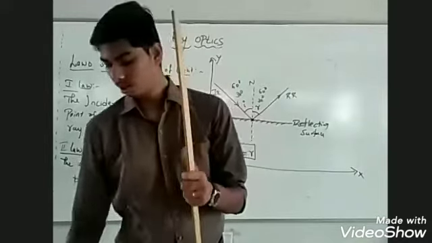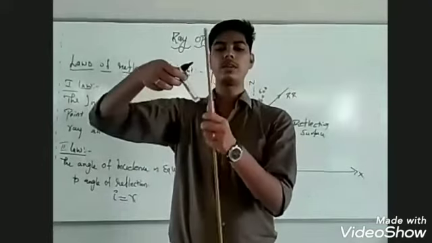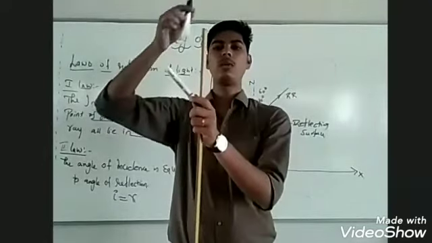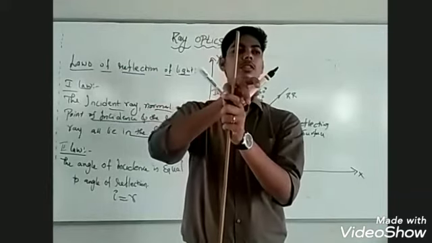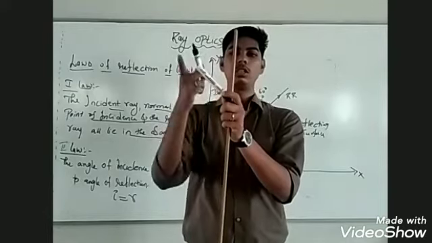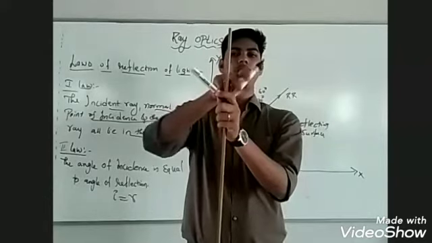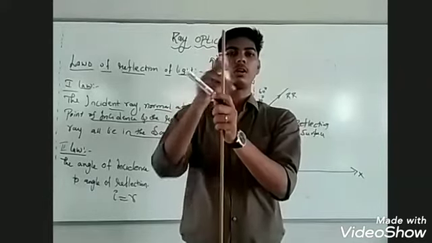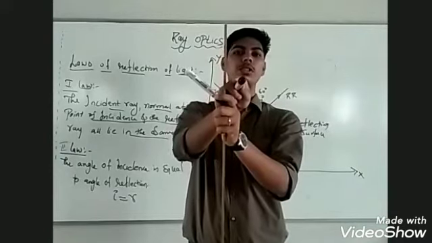And the incident ray, the normal at the point of incidence and the reflected ray all lie in the same plane. This is the first law of reflection. They are in one plane. This is the incident ray, this is the normal, and this is the reflected ray. If the incident ray and normal were in the xy plane, the reflected ray would not be in a different plane. This will not be the situation.